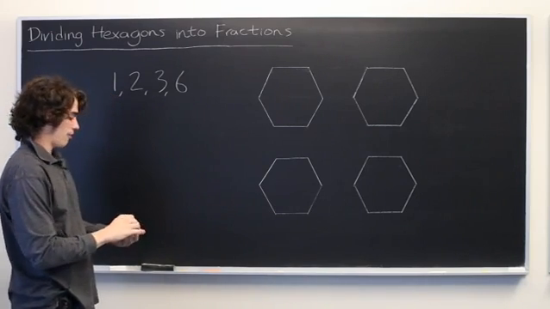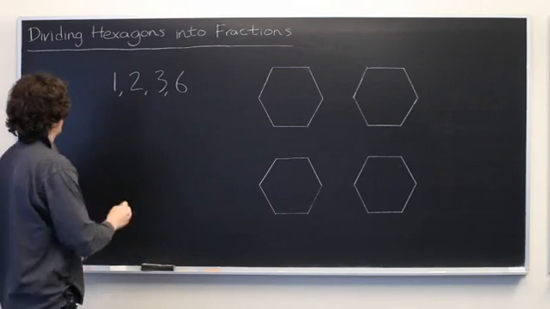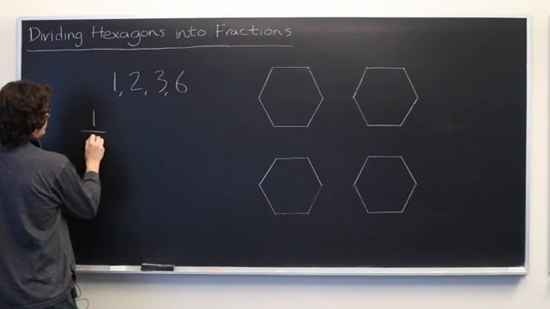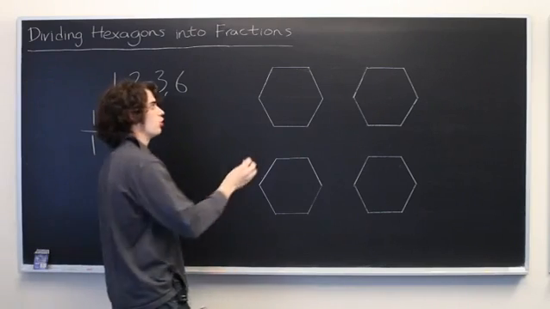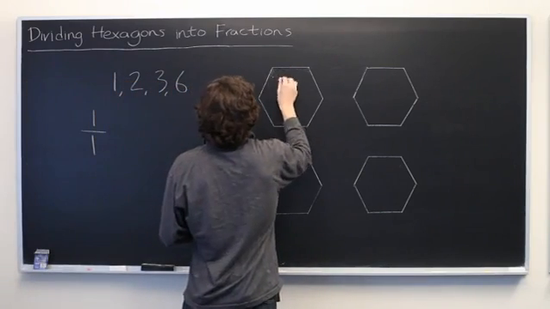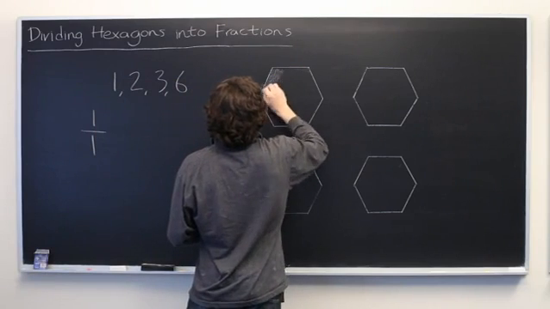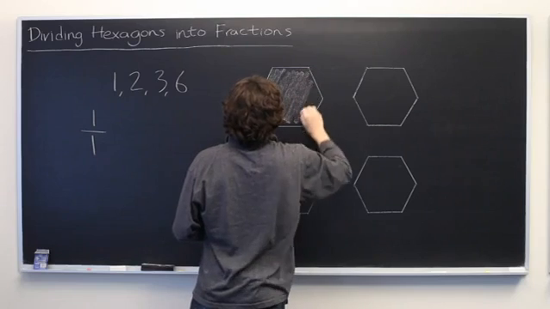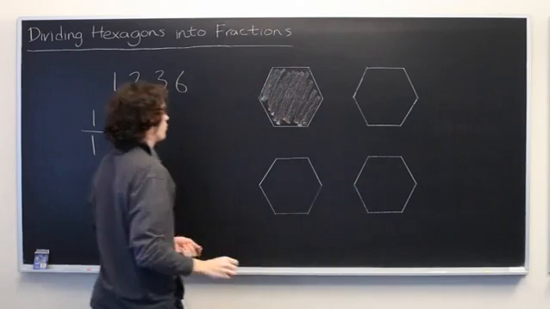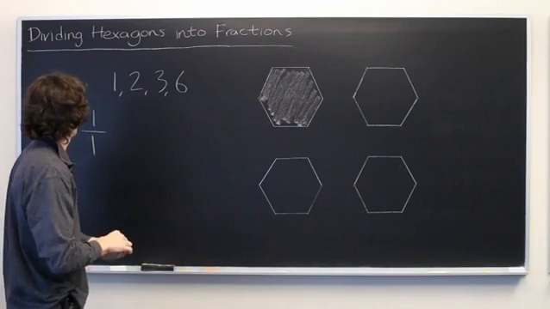First, let's say we have a fraction with 1 in the denominator. Say 1 over 1. Well, it's fairly easy to represent that with a hexagon. You just shade in the whole thing. One over 1, easy as pie.